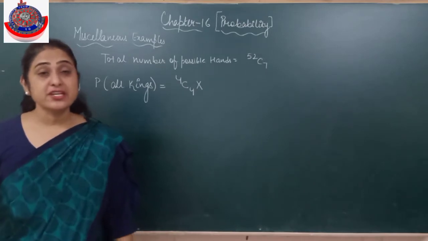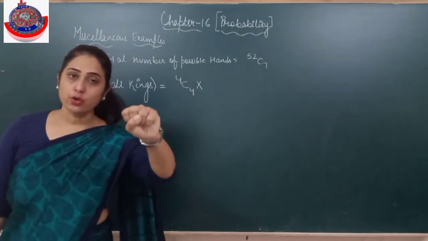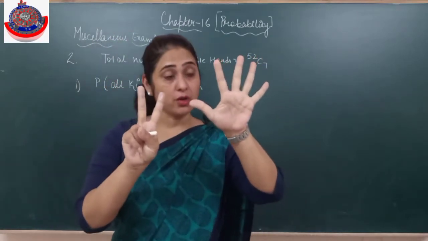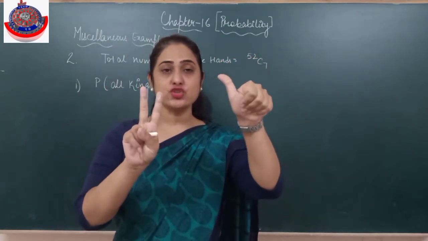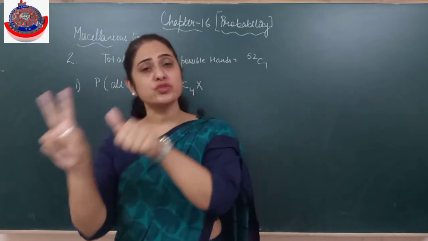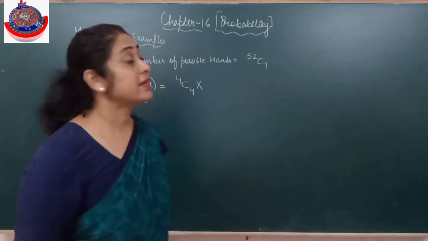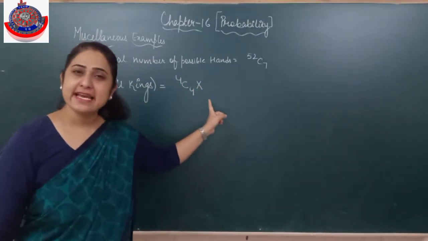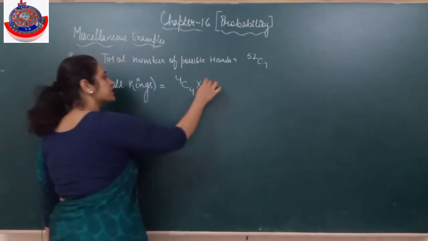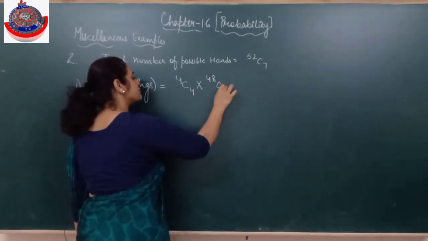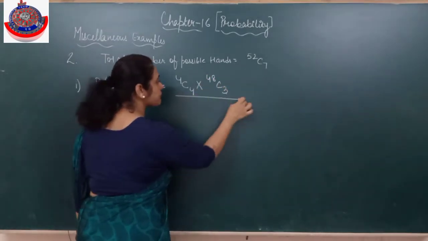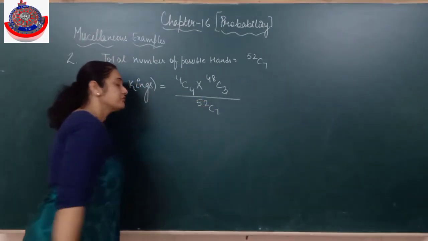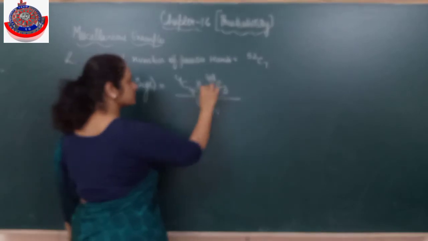You know that when multiplication comes, when we are talking within the group, after choosing 7 cards our event will be complete. Out of it we chose 4 in this way and 3 would be chosen like this. When it is and, it is multiplication. Is it clear? So remaining, now out of 52, 4 are kings. How many are non-kings? Remaining cards would be 48. Out of 48 I have to choose the remaining 3. These are my favorable outcomes. Total are 52C7. It should match.